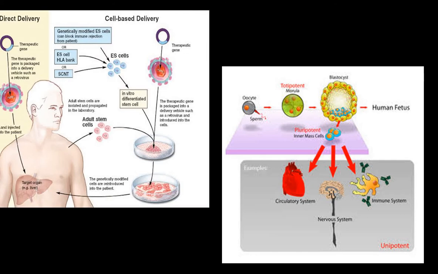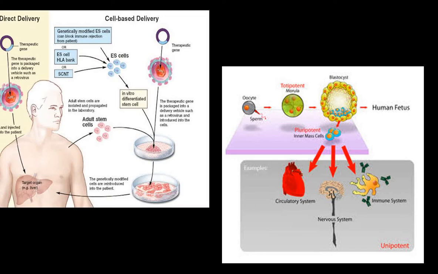Here the source of the inner cell mass is shown, where the oocyte and sperm fertilize to form a morula, and the cells present in the blastocyst, which are the inner cell mass cells, are separated. These cells, which are pluripotent, can develop into heart, that is cardiac muscle cells, or if into the brain, then nerve cells or neurons. If these cells are converted into the immune system, they can develop antibodies